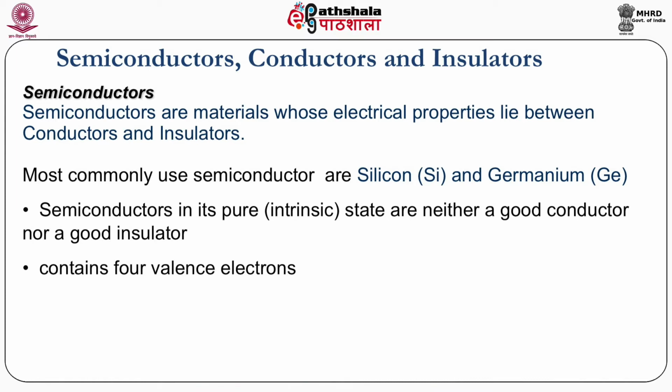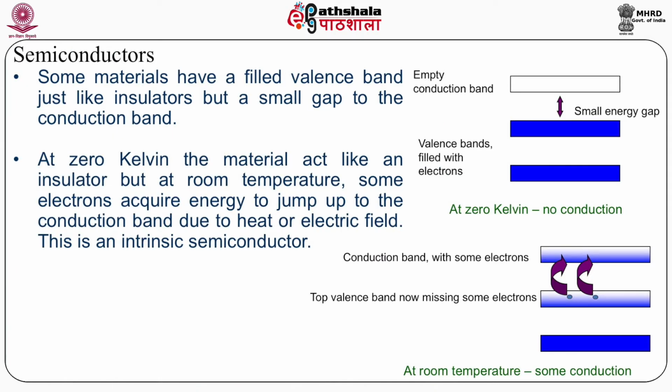Semiconductors in their pure state, which is also known as the intrinsic state, are neither good conductors nor good insulators. If you look into the periodic table, they contain 4 valence electrons. To understand more about semiconductors, we have to look into the energy band diagram of a material. Some materials have a filled valence band just like an insulator, but a small gap to the conduction band. As you give some heat to the material, there is a change in the process.